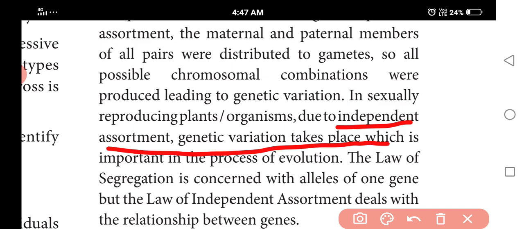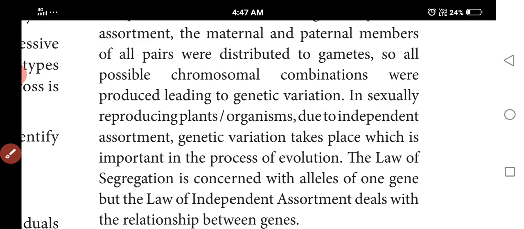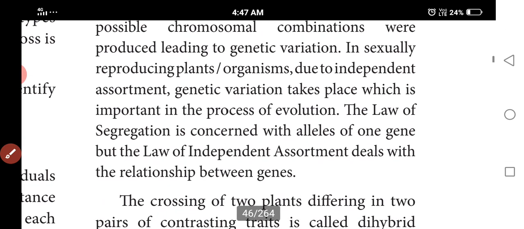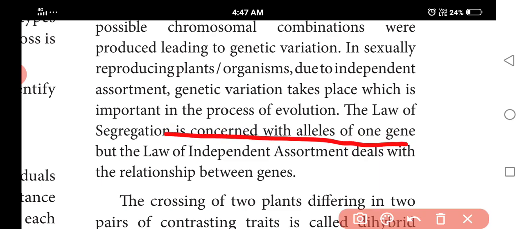So the law of segregation is concerned with the alleles of one gene, but the law of independent assortment deals with the relationship between the genes.